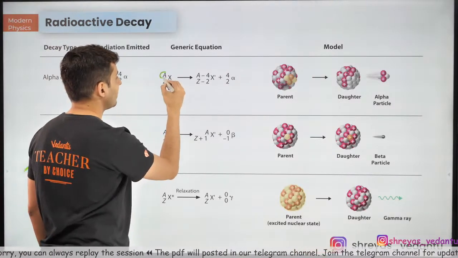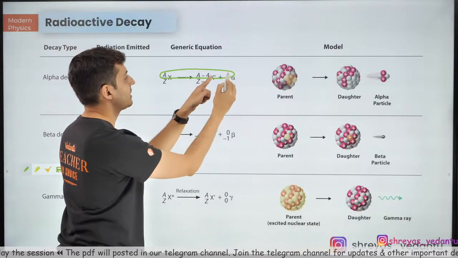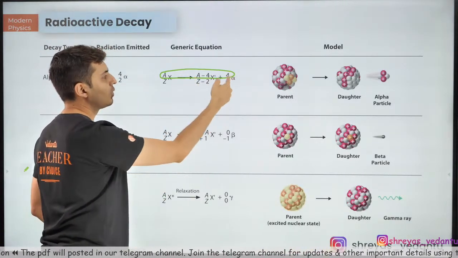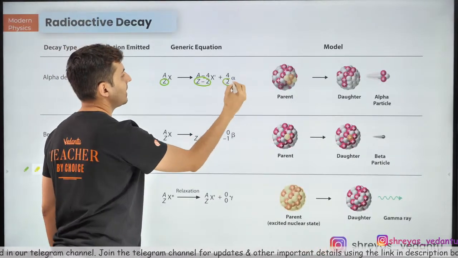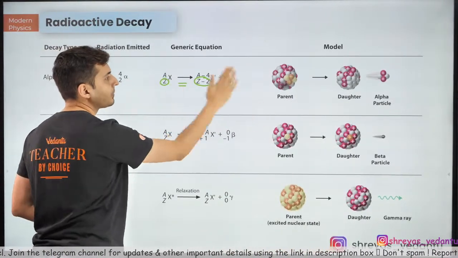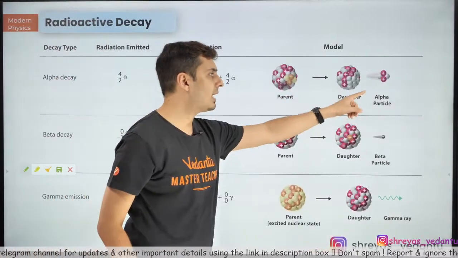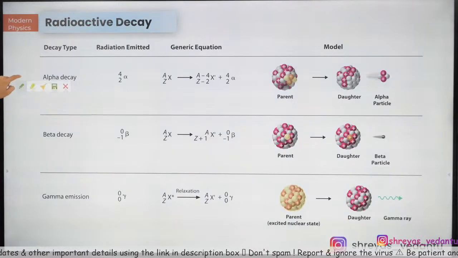On the left hand side it is A, and the right hand side is A minus 4 plus 4, which is A only. Same thing over here, Z minus 2 and 2. If you add them, they should be equal on both sides. Okay, standard. So parent nuclei, daughter nuclei, alpha particle, which is nothing but a doubly ionized helium nucleus, nothing else.